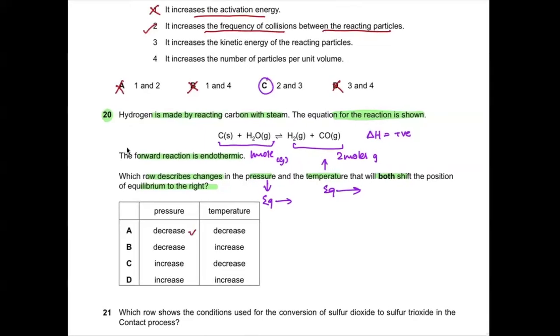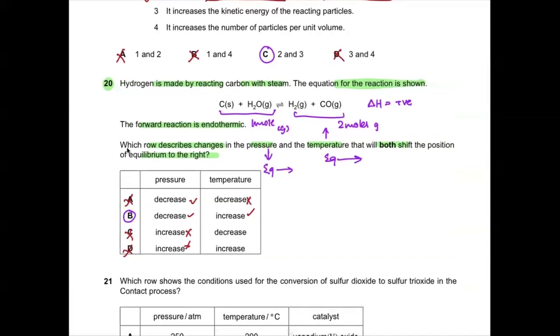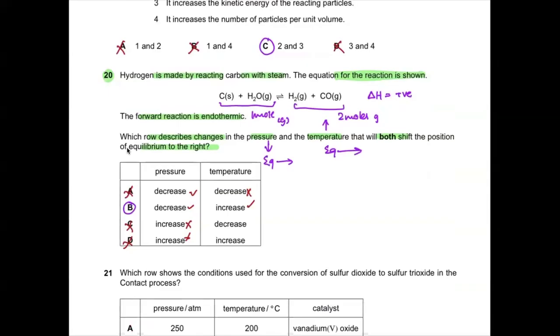So decreases pressure, increases pressure. So C and D go wrong because the increase in pressure doesn't shift the equilibrium towards right. And decreasing temperature, so A goes wrong because decreasing temperature doesn't shift the equilibrium towards right, because the forward reaction is endothermic. So we need to increase the temperature. So our B option is correct. Is this clear to all of you? Yes, sir.